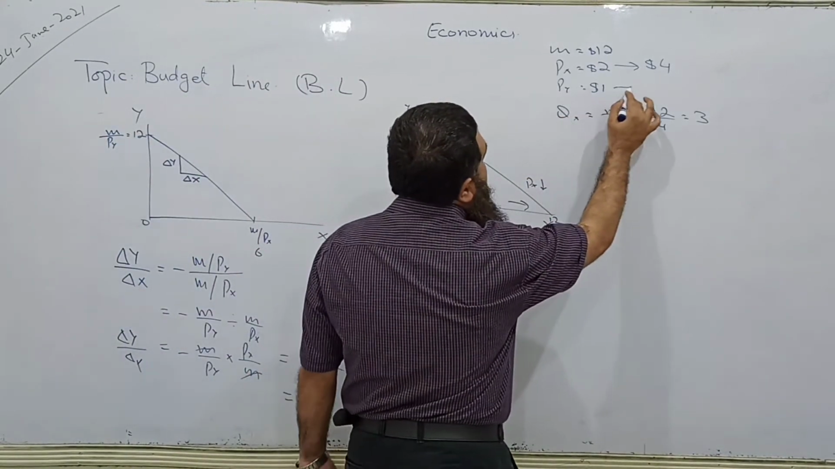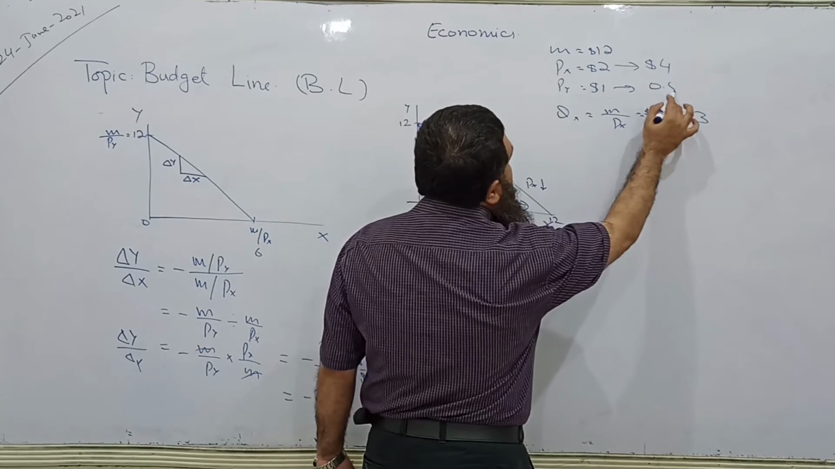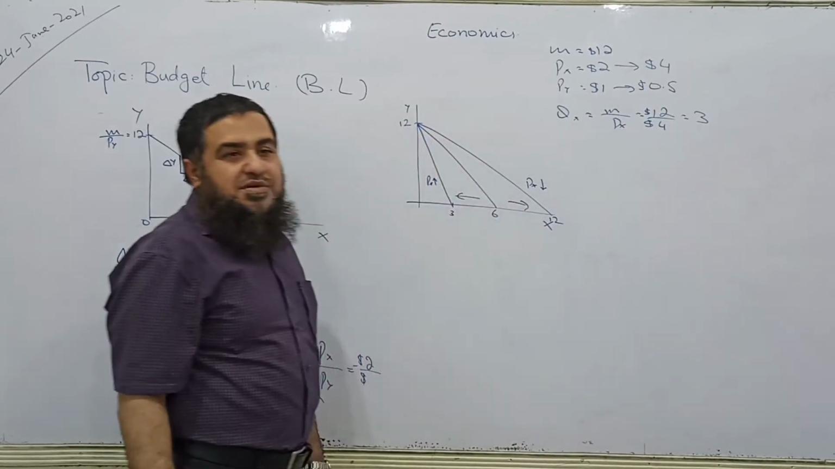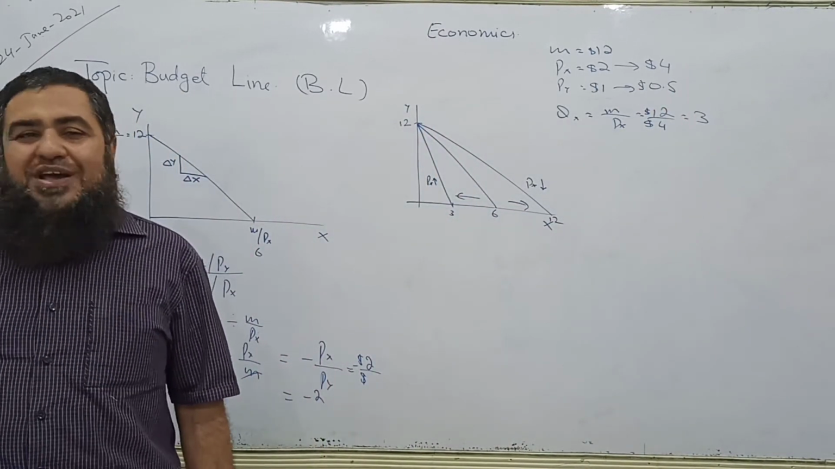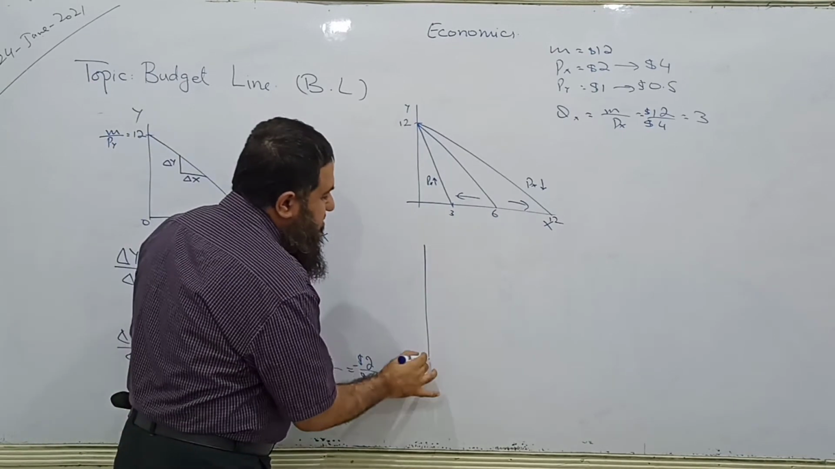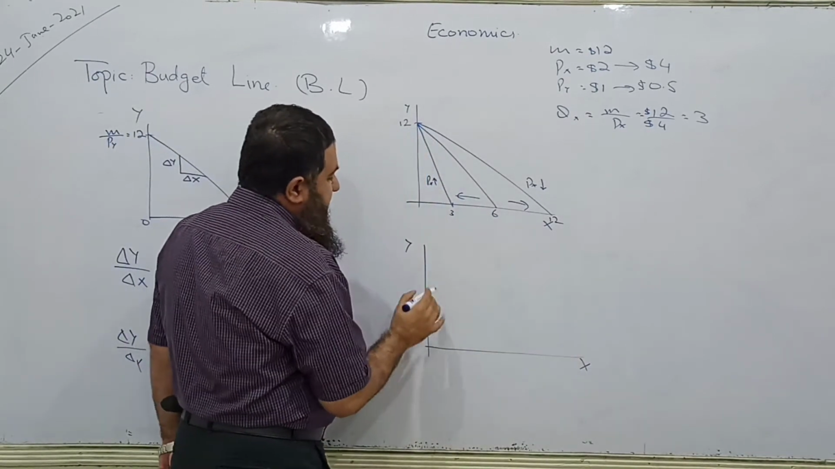Instead of $1, you see if its price is now $0.5. I have decreased the price of Y. So now, here it is.